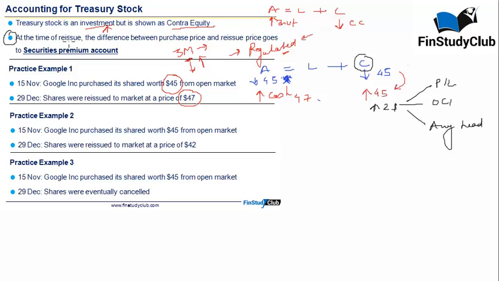At the time of reissue, the difference between the purchase price 45 and the reissue price 47 goes to the securities premium account. That means neither P&L nor OCI. This is going to go to securities premium account. There is a very solid logic behind it.